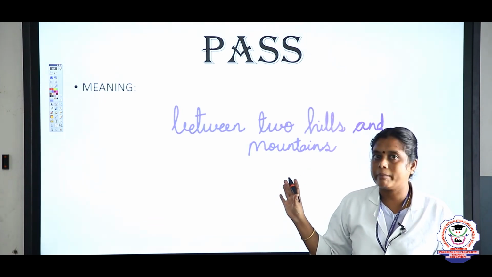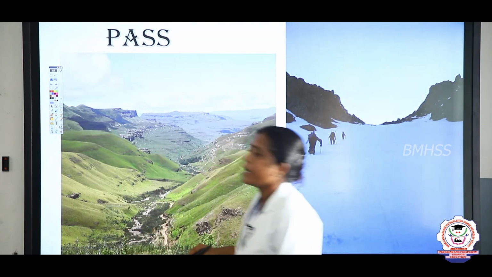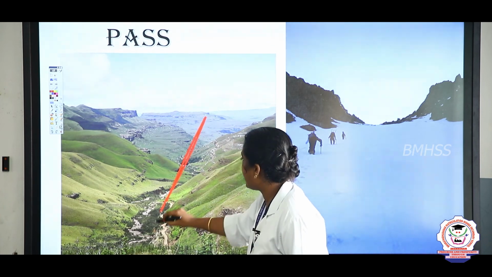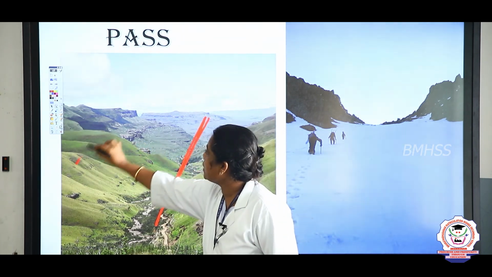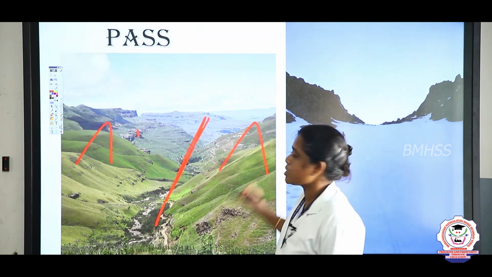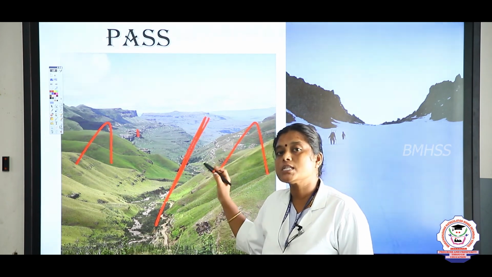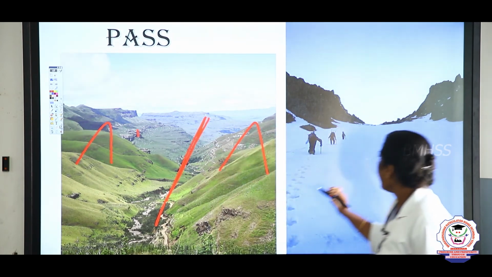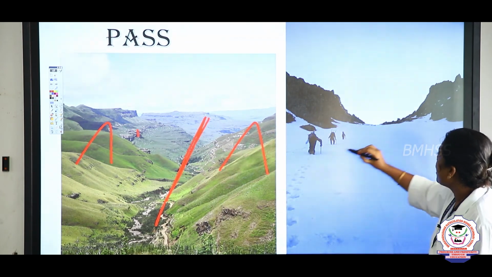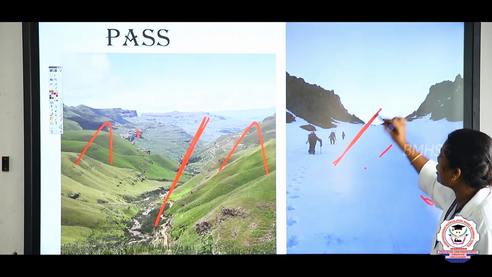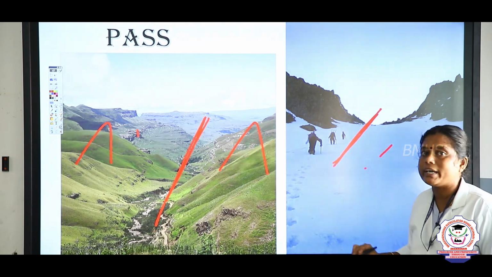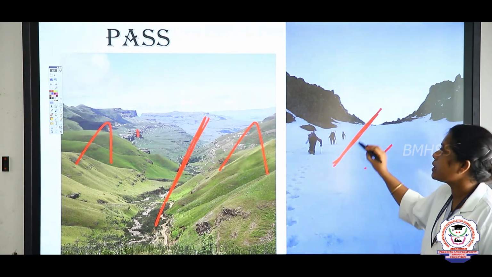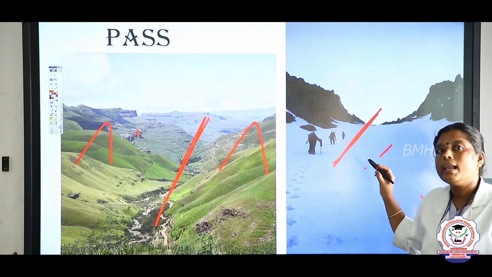Shall we see this in the image children? Yes, look at here. As I told you, pass is formed between, this is a pass, a land route, between the two hills or mountains. And also we can say this is a land route for crossing the mountain ranges. So whoever wants to cross the mountain ranges considers the pass as a land route.